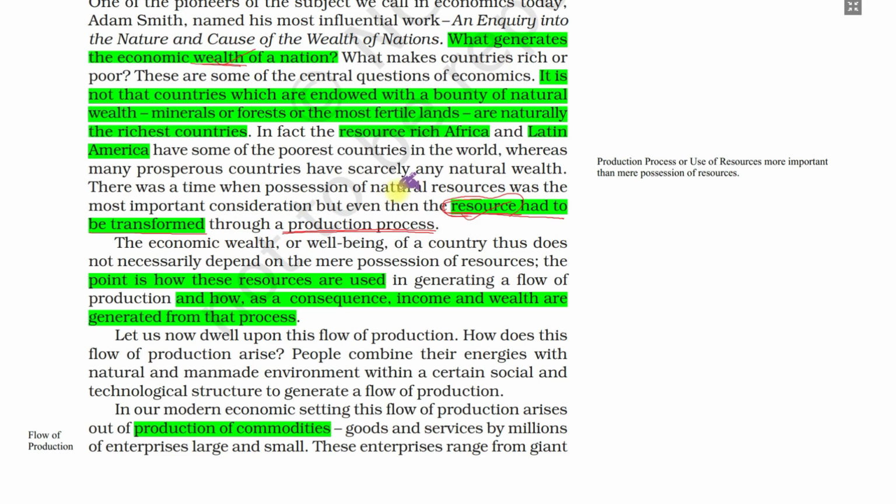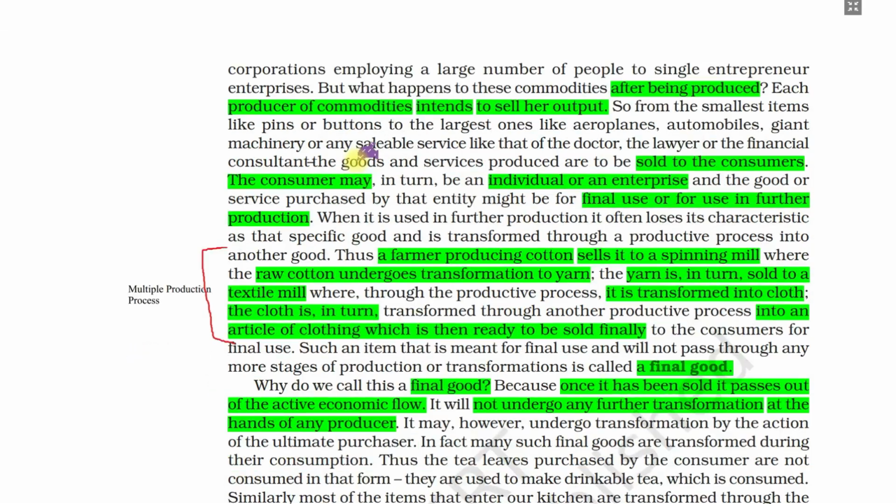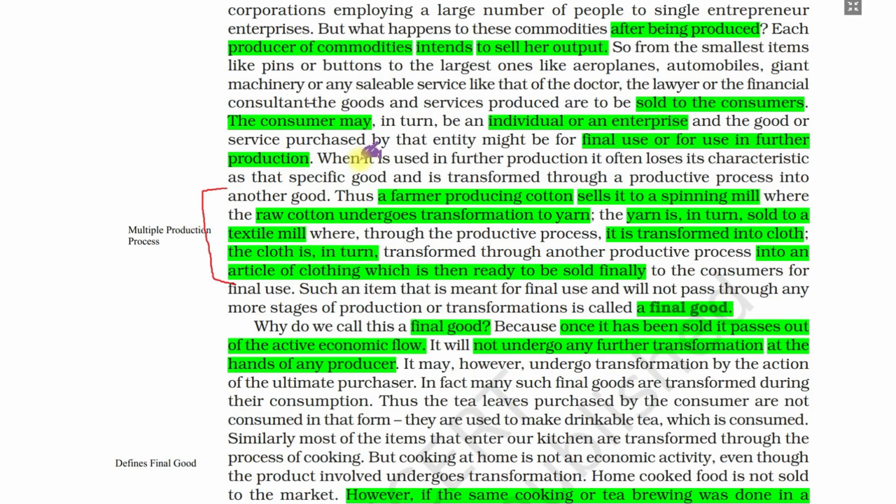It does not depend just on the resources. Just like Africa and Latin America have so many resources, but they are not prosperous countries. They are not as wealthy as the USA or the UK or other countries in Europe, which do not have so many resources. So it depends on how you convert those resources. The conversion of resources involves the production process. What does the production process involve?